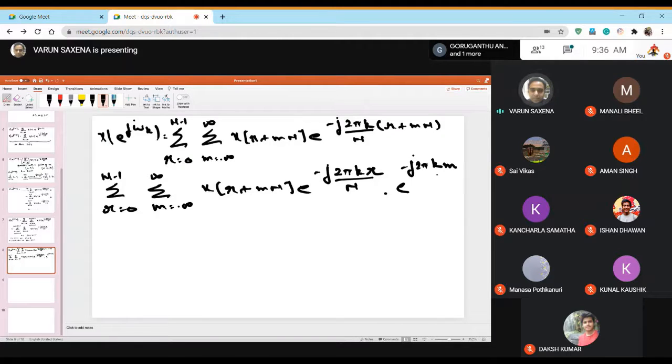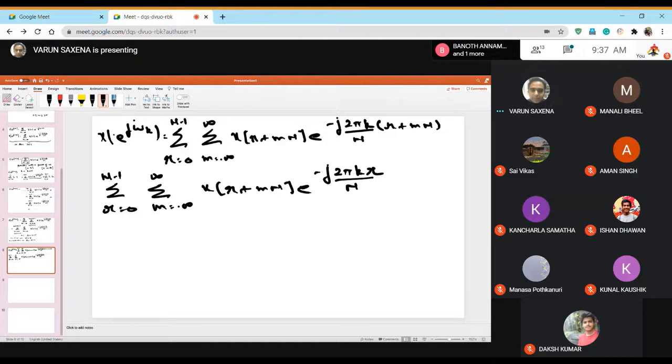Now k is an integer, m is an integer. That means this term over here is going to be 1. So it'll just go away. I'm just removing it and not writing another step. But this is basically what e to the power j omega k capital X is.